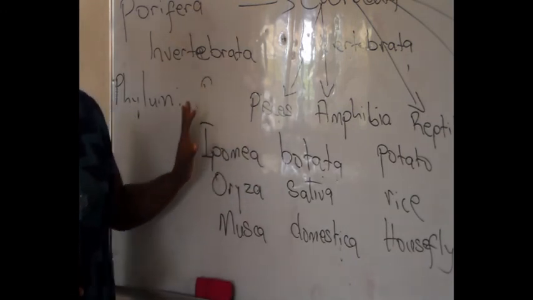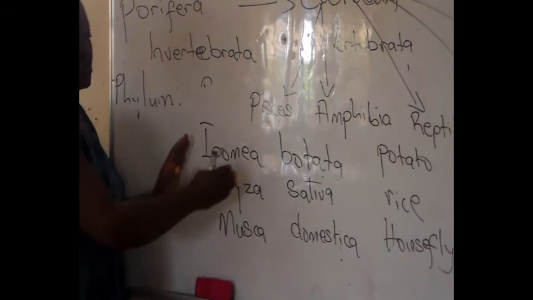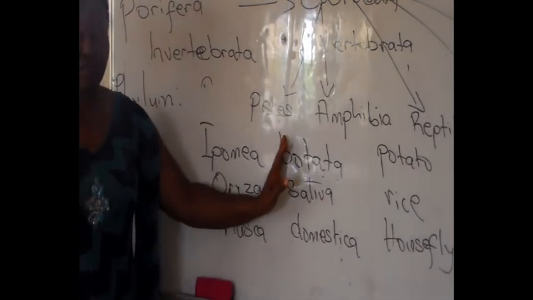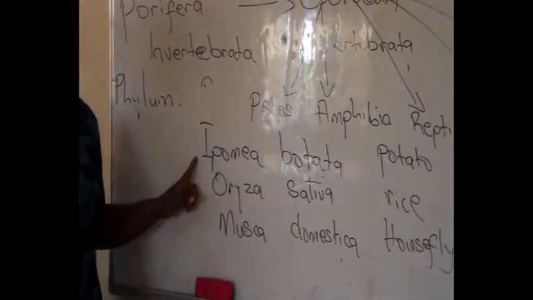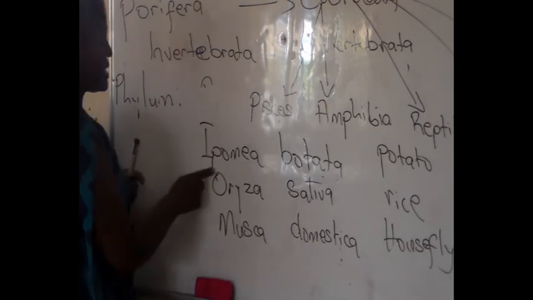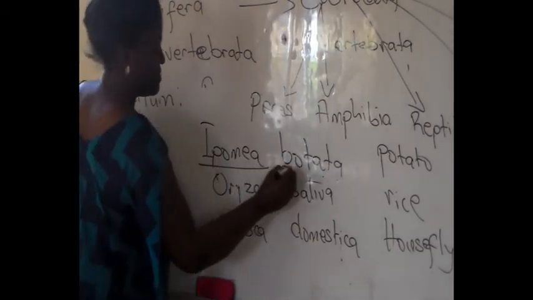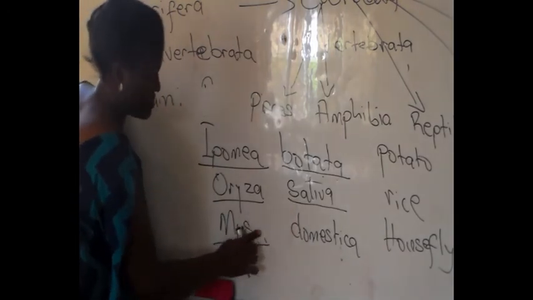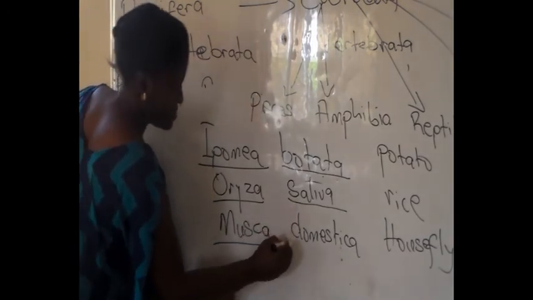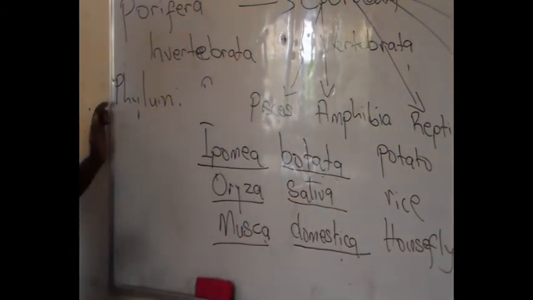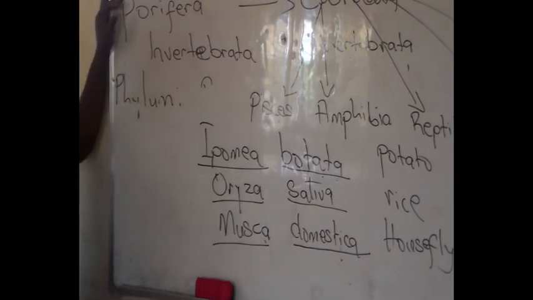Now there is a format for writing this name. The genus comes first, followed by the species name. The genus starts with a capital letter and the species starts with a small letter. And finally, you underline after writing the name. So this is the format for writing the genus and the species name.